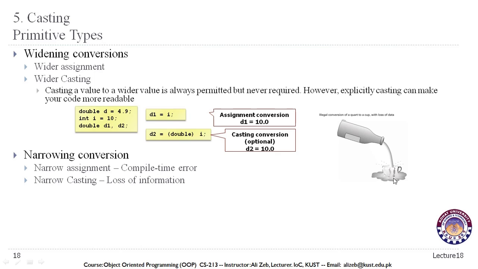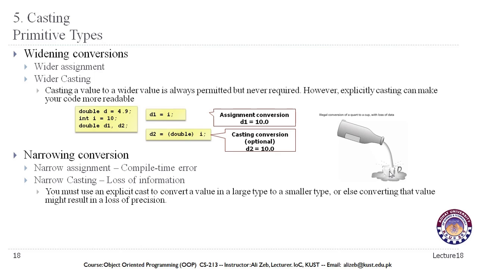The reverse of this would be if we try to store the material of the cup in this bottle, that the bottle can easily hold. But if we try to store more material in a smaller space, then we might lose information. And we cannot do that by assignment. We cannot do this conversion by an assignment.